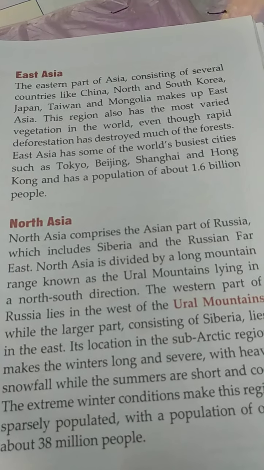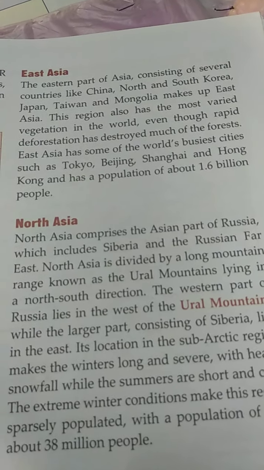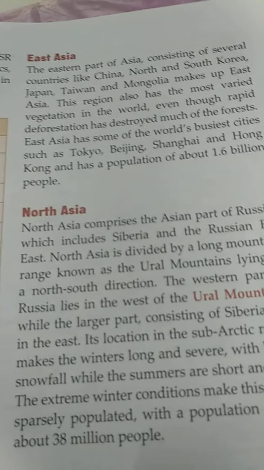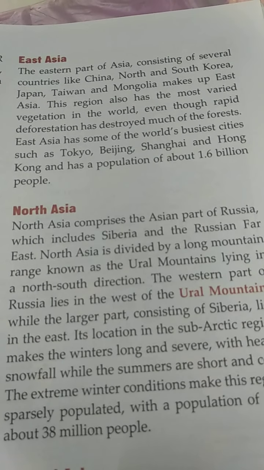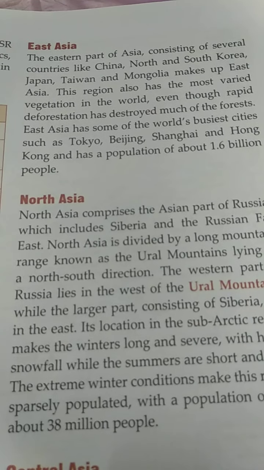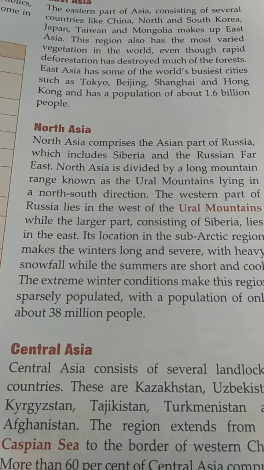North Asia is divided by a mountain range called the Ural Mountains, in the north-south direction. The western part of Russia lies west of the Ural Mountains, while a larger part is in Siberia. Siberia lies totally in the east.